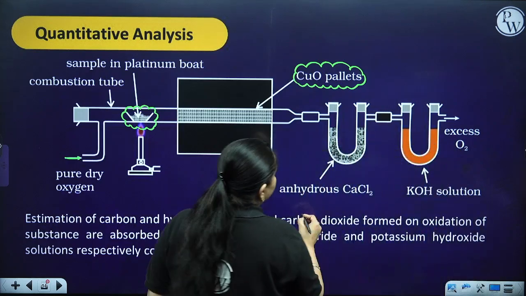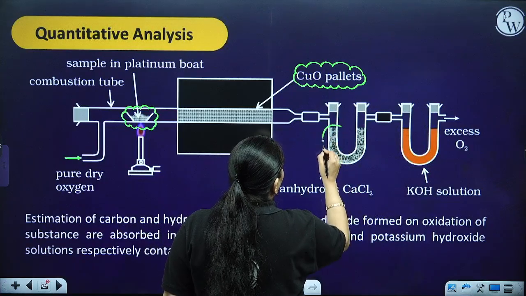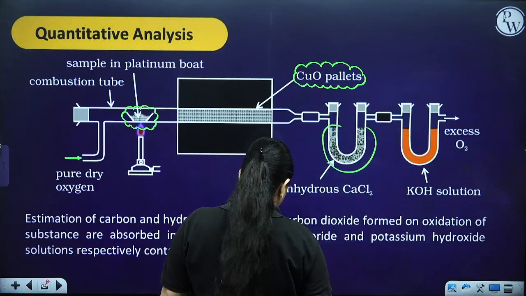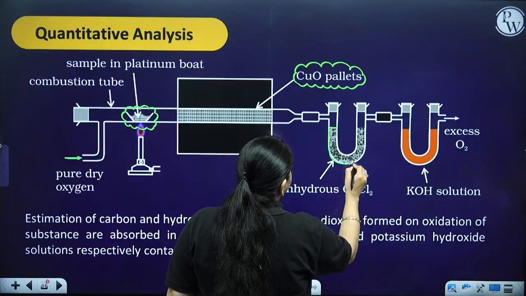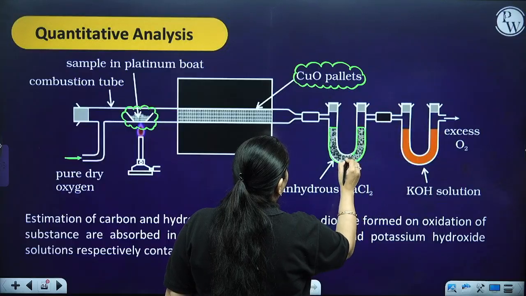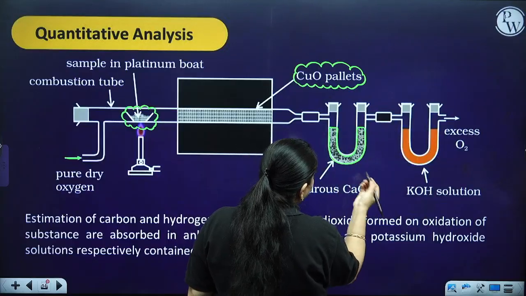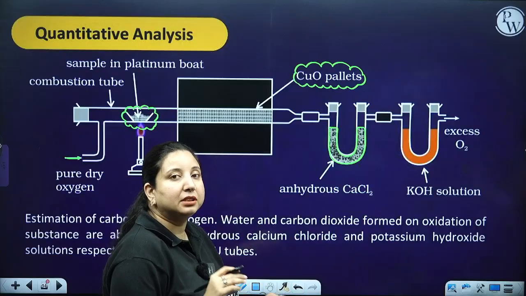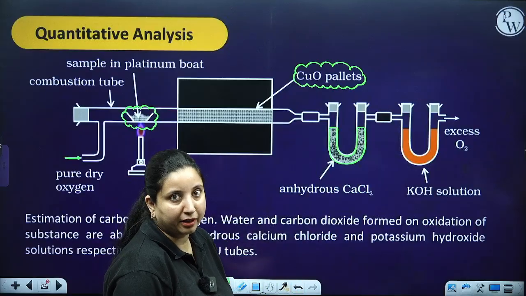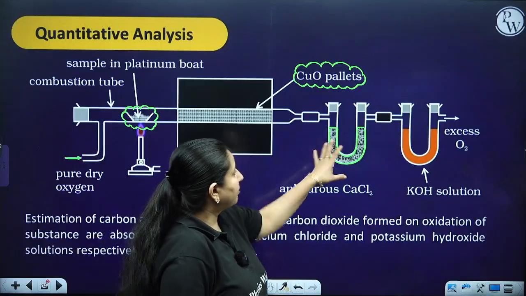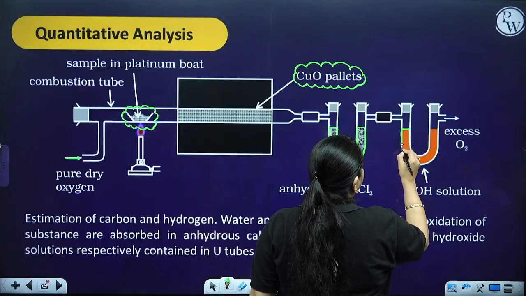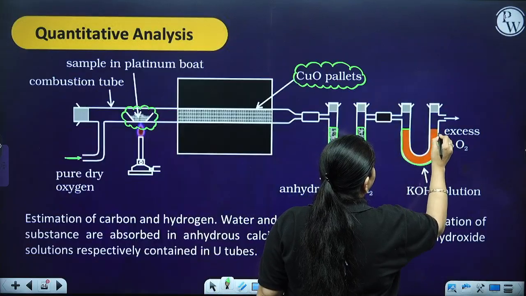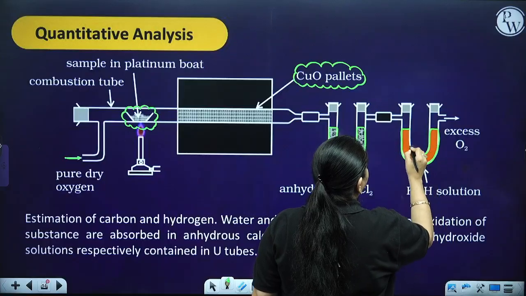So in this tube, I have taken calcium chloride. Before taking the calcium chloride, we did a weighing of it, and we have kept it over here. Similarly, whatever amount of KOH we have taken, we have measured it and kept it over here.